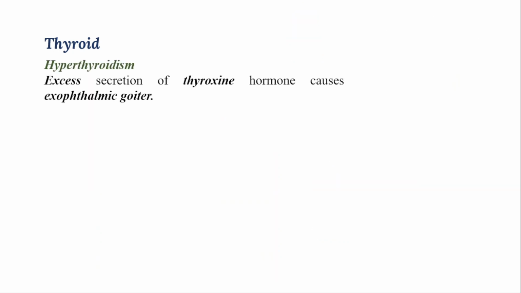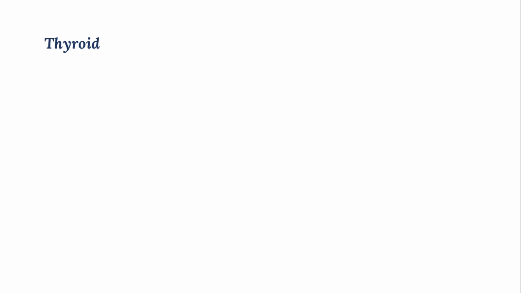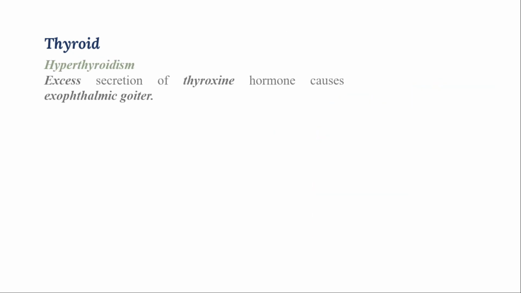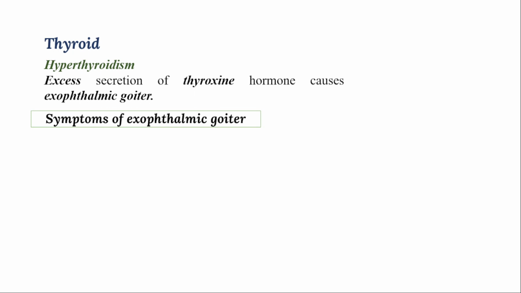And what will happen whenever excess secretion of these hormones takes place? Whenever over secretion of thyroxine hormone takes place, that causes exophthalmic goiter. Simple goiter is less secretion of the thyroxine hormone, but over secretion of thyroxine hormone will lead to exophthalmic goiter.